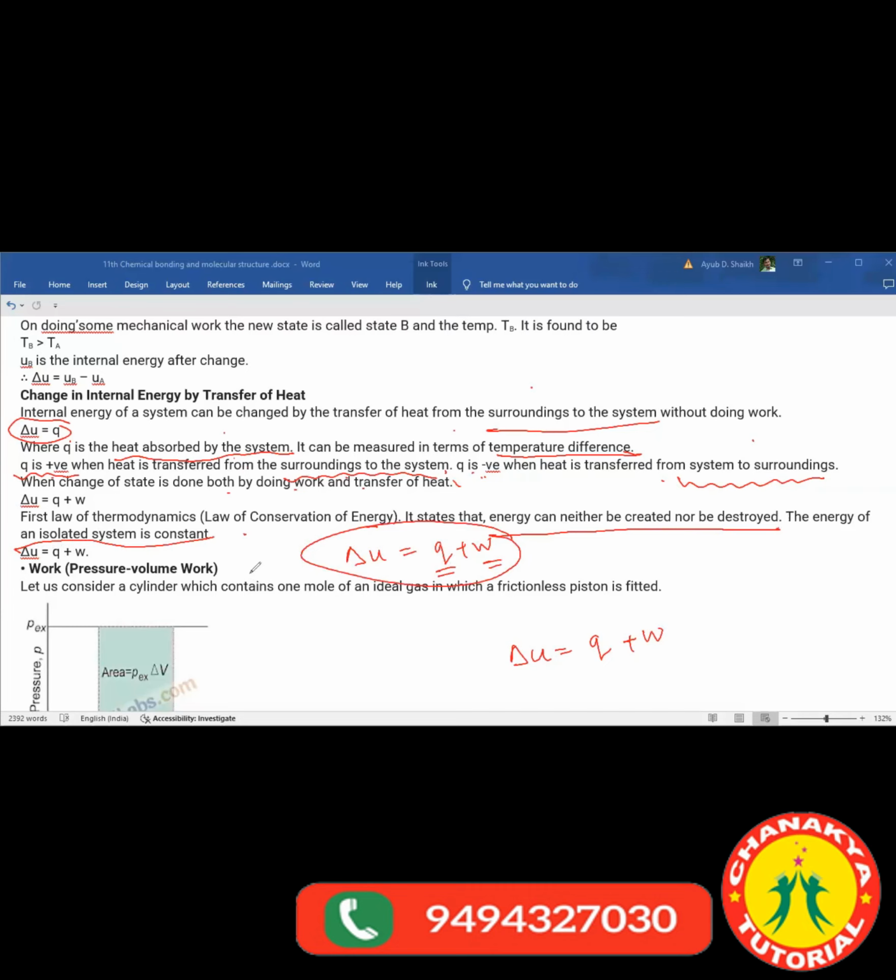What is the first law of thermodynamics? It states that energy can neither be created nor be destroyed. The energy of an isolated system is constant. Because in an isolated system, what do we know? Energy is neither created, neither lost, neither gained. Material is neither lost, neither gained. It will remain constant, right? Yes or no? And in this way, you can say in an isolated system, energy can neither be created nor be destroyed. This is the first law of thermodynamics. If you want to write it down in your notebook, you can.